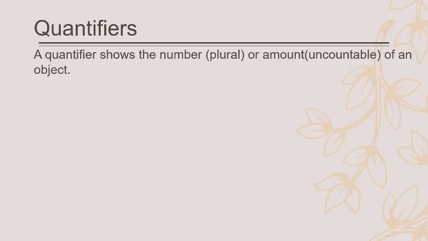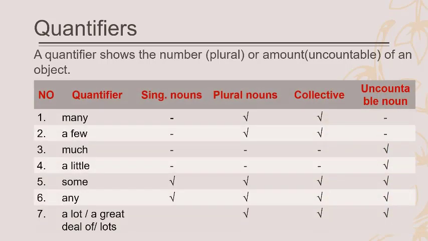And we have several kinds of quantifiers with nouns. These on the table are the common quantifiers. You have many, a few, much, little, some, any, and a lot of, a great deal of, and lots. As you see here, many can go with plural nouns and collectives.